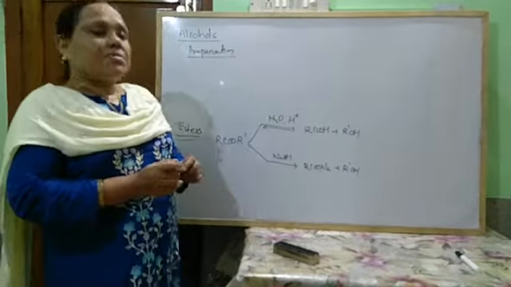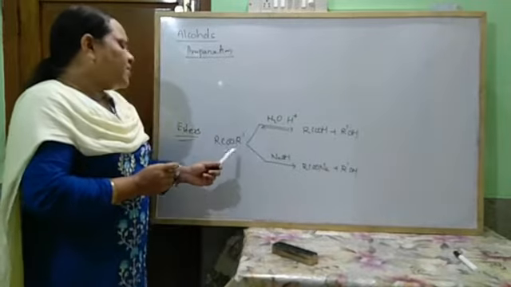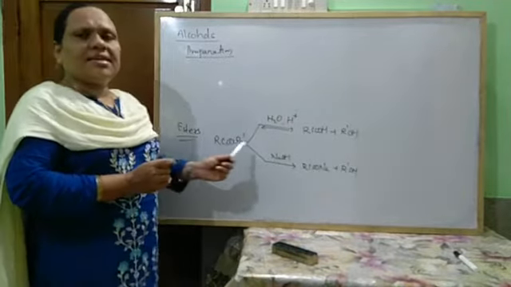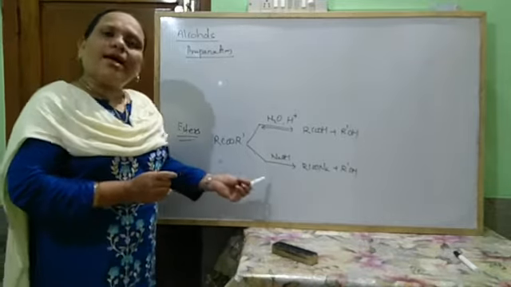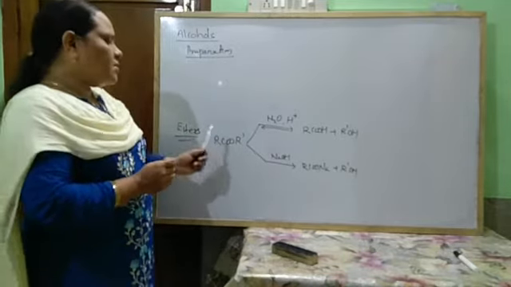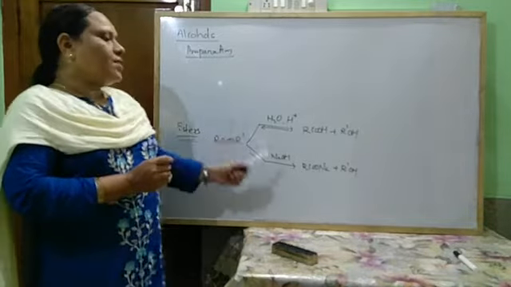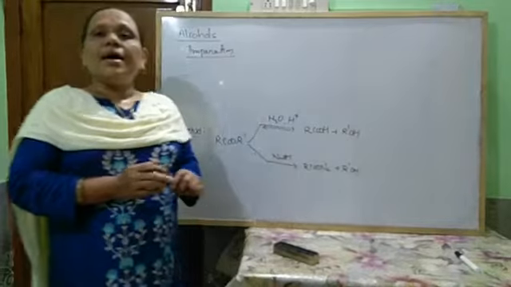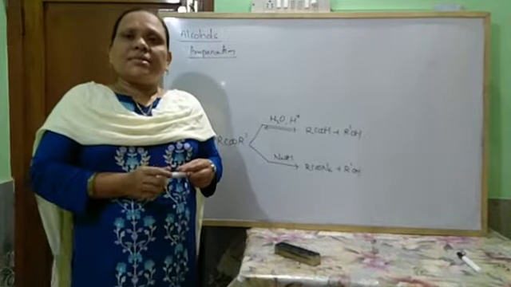For example, if you want to prepare ethyl alcohol, then ethyl acetate, ethyl methanoate, ethyl ethanoate, ethyl propanoate, whatever ester you take, you have to take the ethyl alkanoate, then it gives you ethyl alcohol. Okay, so these are some methods.